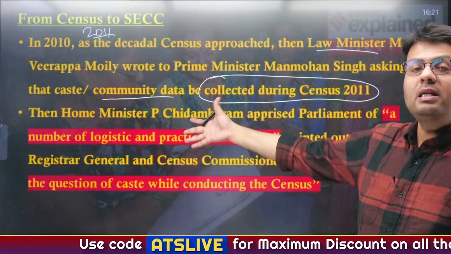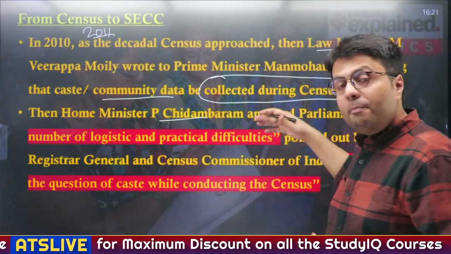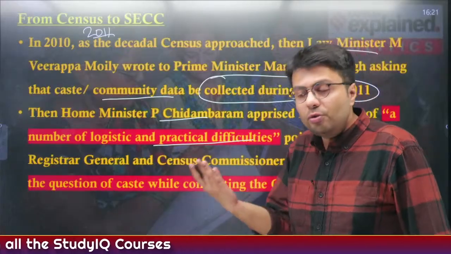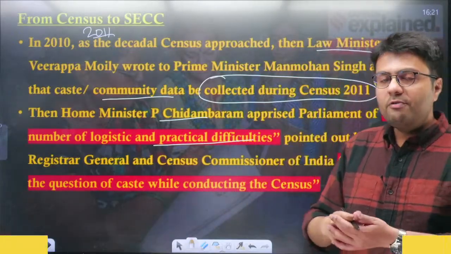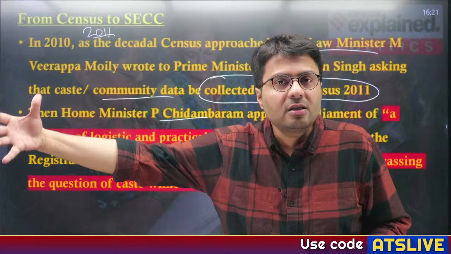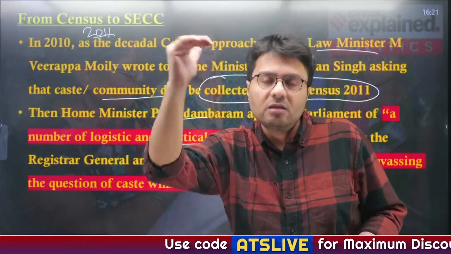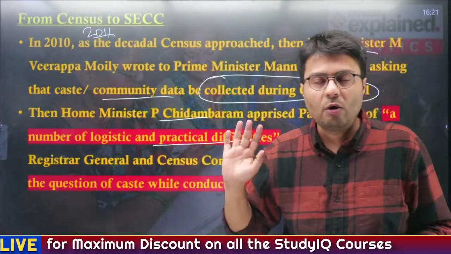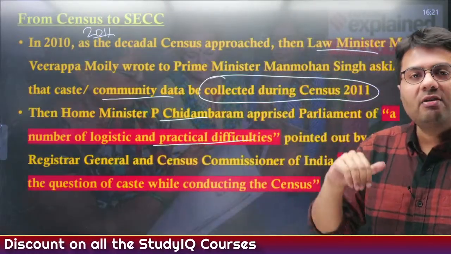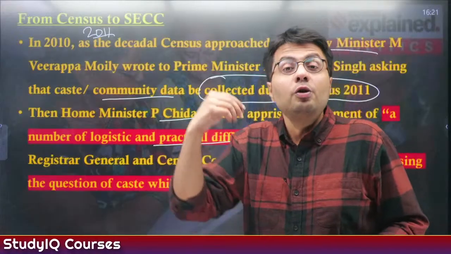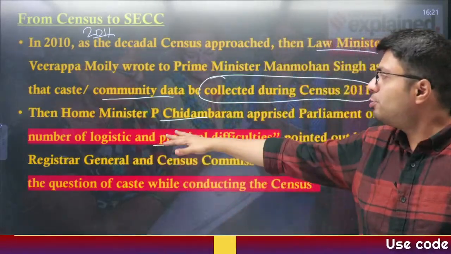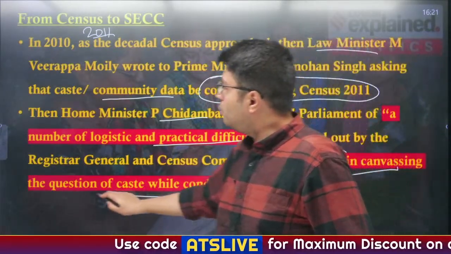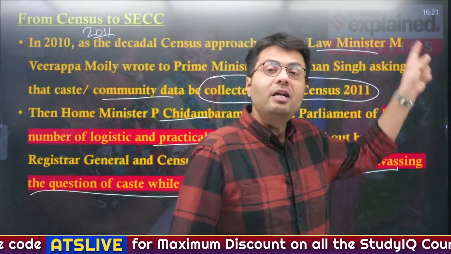But then the Home Minister back then, Mr. P. Chidambaram, apprised the Parliament that there are many logistical and practical difficulties when it comes to asking for caste data, because whenever a person is trained to take your census data, they are only told that you ask the questions to the respondent, and whatever the respondent answers, you just write that down. But when the respondents give you data relating to caste, you have no actual method to verify those data, right? So that was the logistical and practical problem faced. Therefore, it was decided not to conduct this caste census even in 2011.